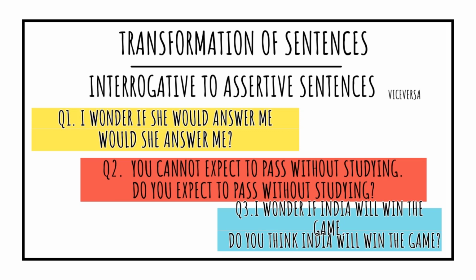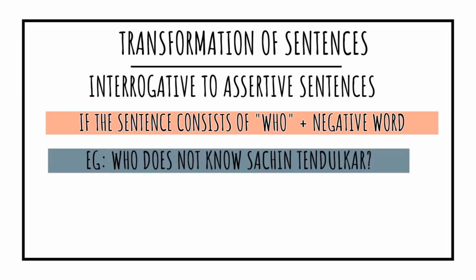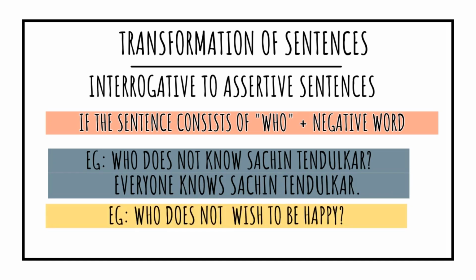But students, if an interrogative sentence begins with WHO and has a negative word along with it, then you should go like this. First, remove the negative word, then remove the WHO, and then go with the sentence. For example, who does not know Sachin Tendulkar? For that you have to replace it with everyone. Everyone knows Sachin Tendulkar.